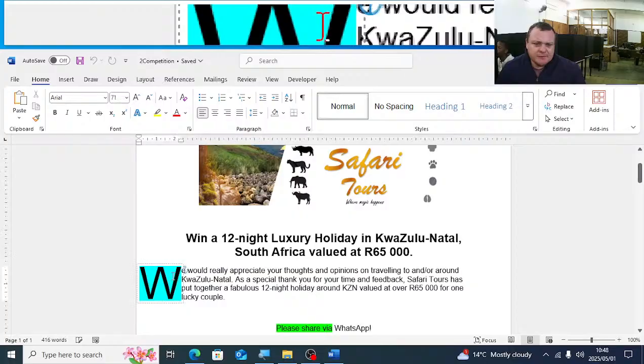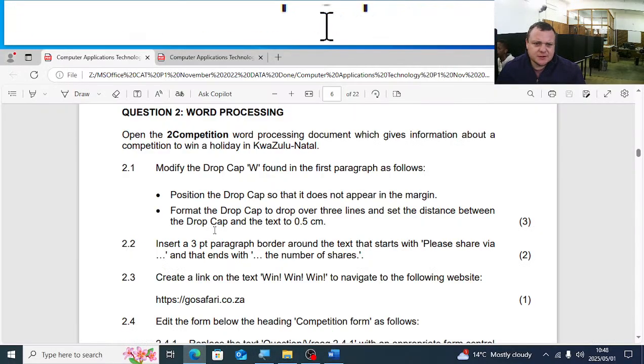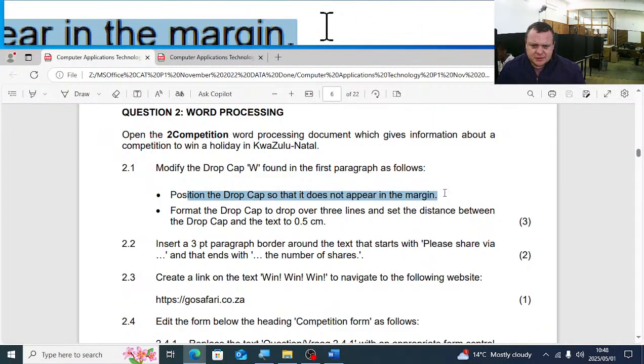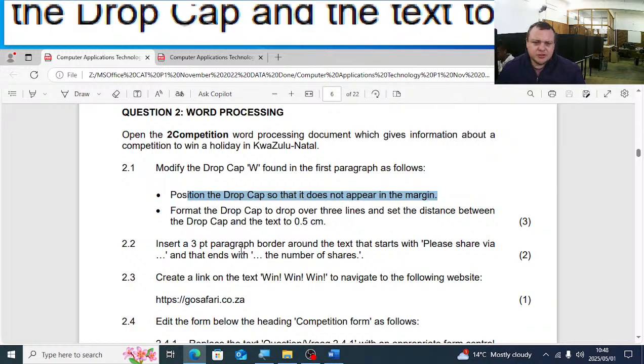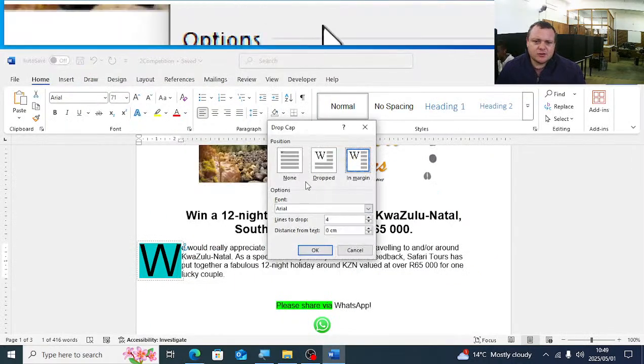The W there, you will see that's the drop cap. So let's read there what they want from us. Position the drop cap so that it does not appear in the margin. So let's right click on it, drop cap.